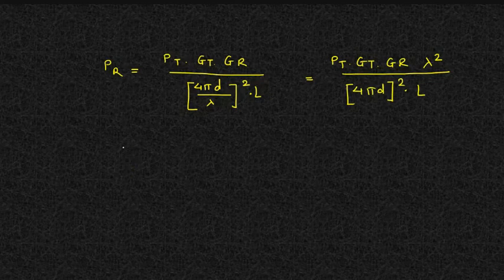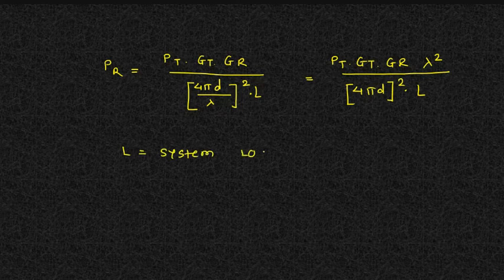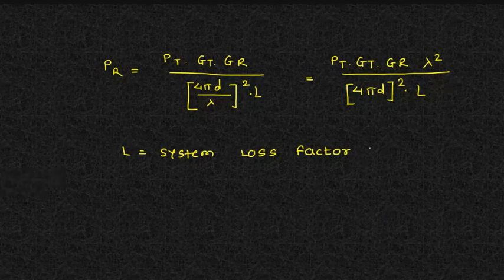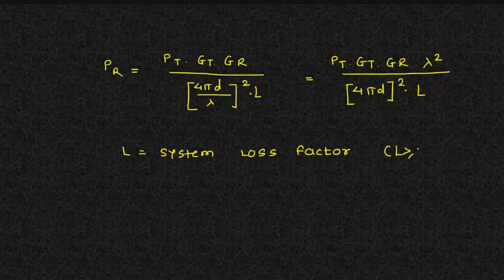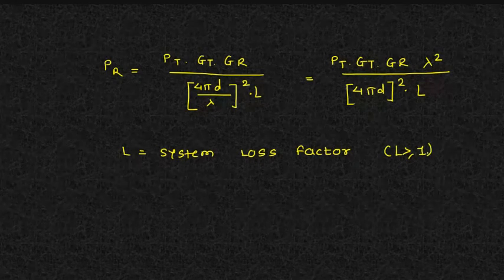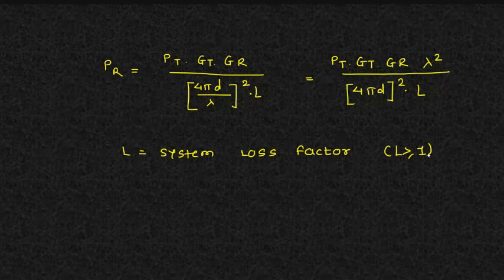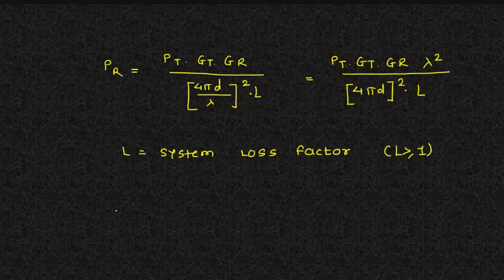L is the system loss factor. So if the system loss factor is given, you need to consider it, and it is not related to the propagation. That's why L is either greater than or equal to 1, because it is not at all related with the propagation. It's related with the system because it is the system loss factor. So I hope this particular formula is clear to you.